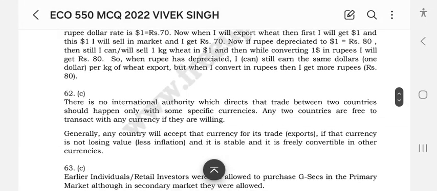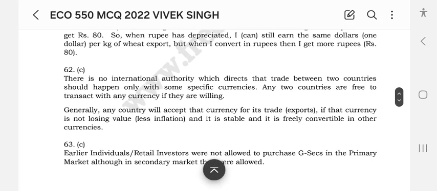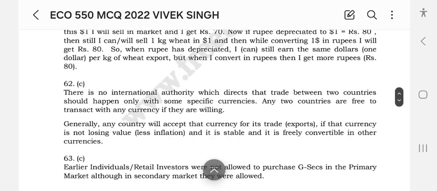Okay, there is no international authority which directs that trade between two countries should happen only with some specific currencies. Any two countries are free to transact in any currency if they are willing. Generally, any country will accept a currency for its trade if that currency is not losing value, has less inflation, is stable, and is freely convertible into other currencies.